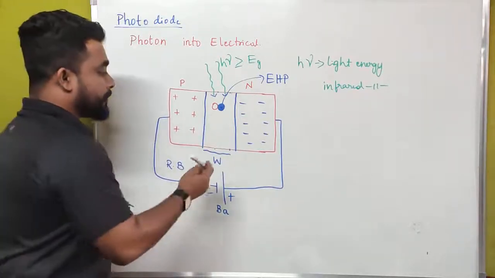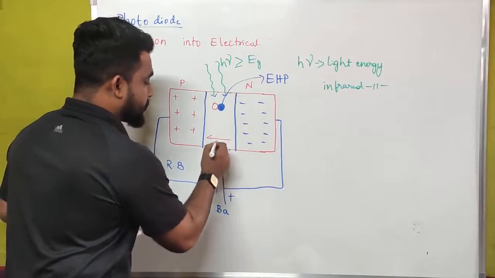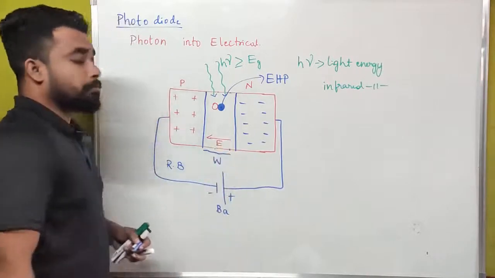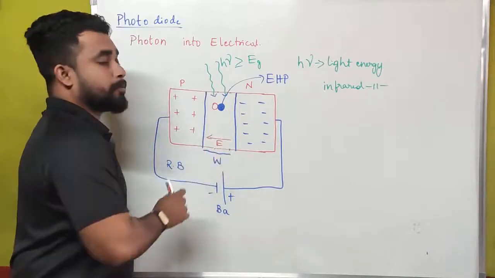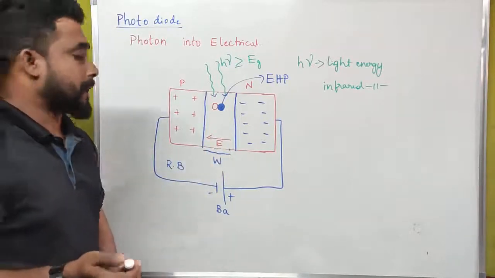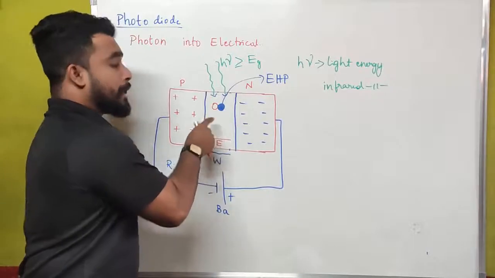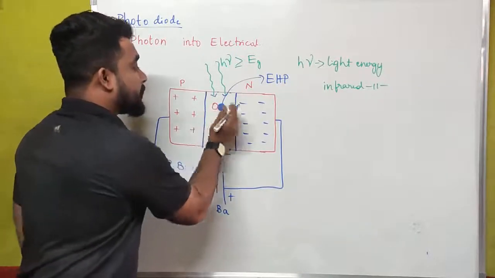But the electric field set inside the depletion layer, we used to call that the potential barrier. This potential barrier separates these two.